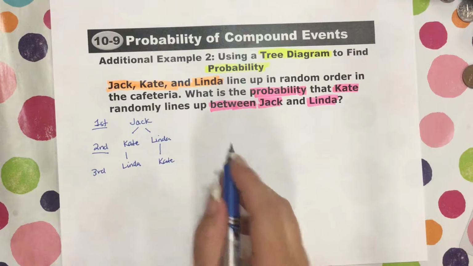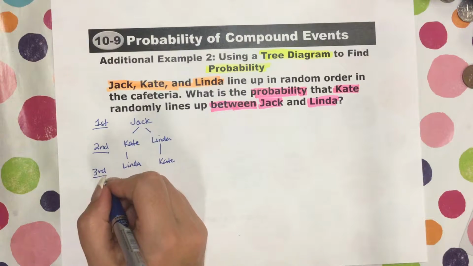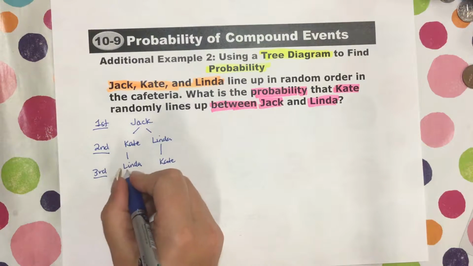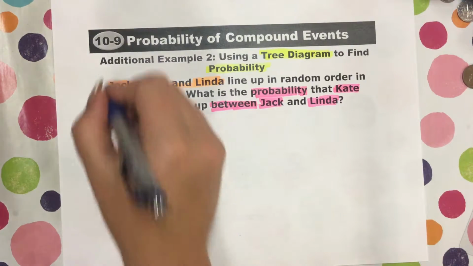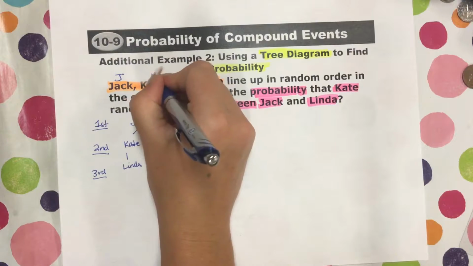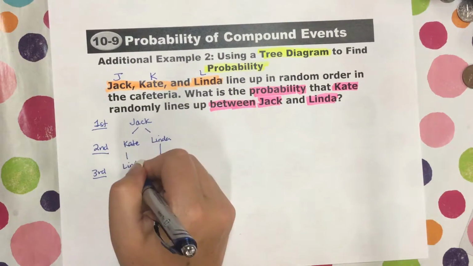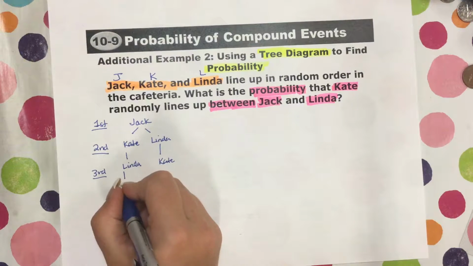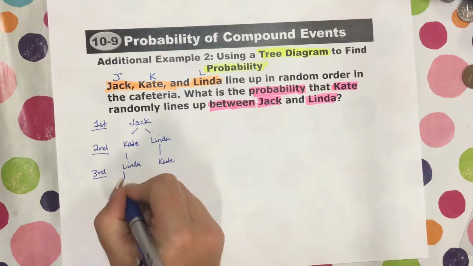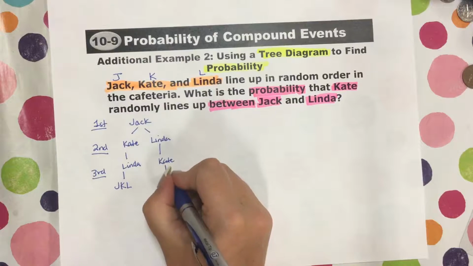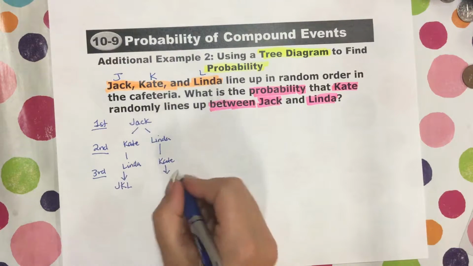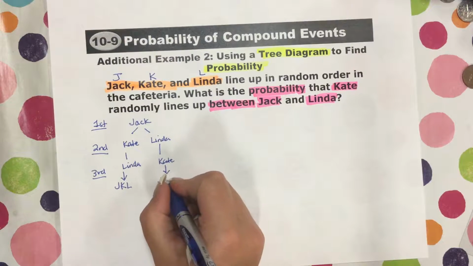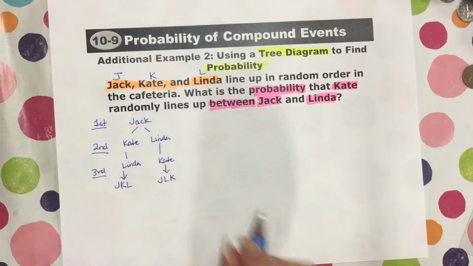So this is third place. We'll call this Jack, J, K, and L. We'll say this option ends up being J, K, L, and this option ends up being J, L, K. Okay?